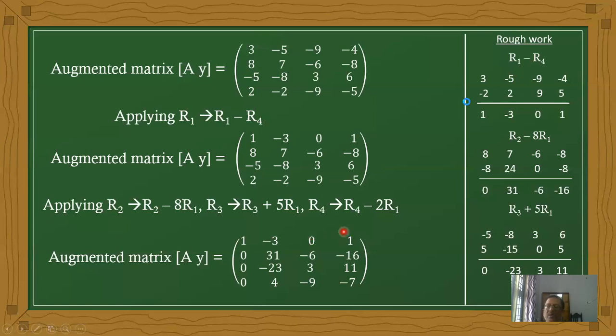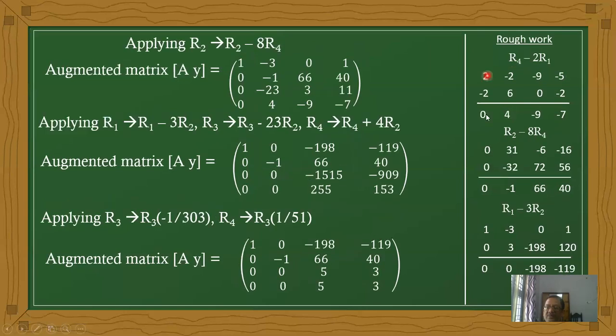Now the sum becomes 0, 4, minus 9, minus 7.